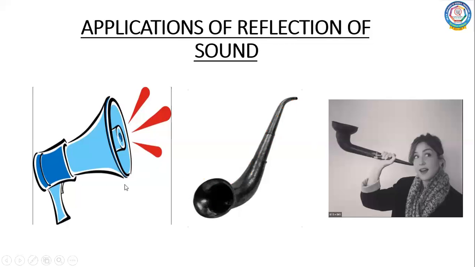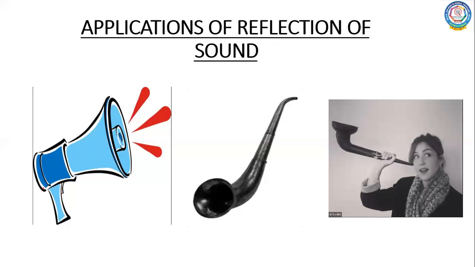And finally, the megaphone. You would have seen this wherever you have a gathering of people, public meetings, small gatherings. This is a horn-shaped device which is used to address a small gathering of people, right? Again, one end is wide, the other end is narrow.